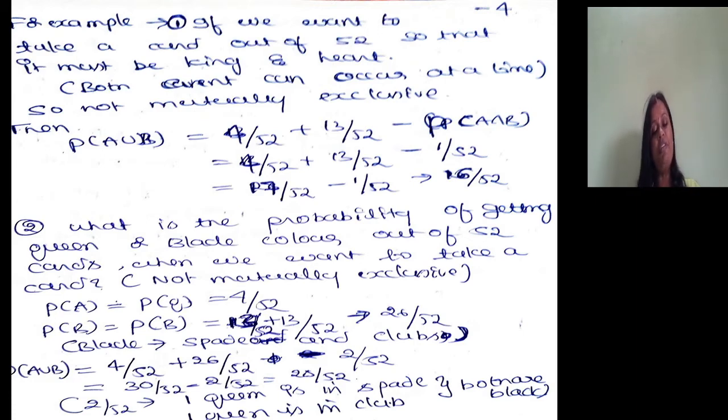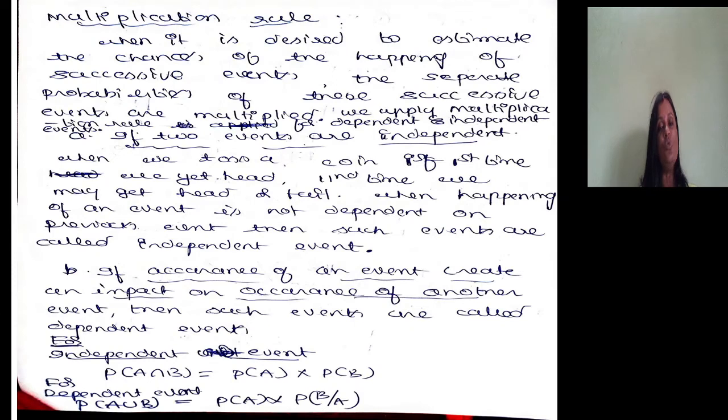So 2 by 52 should be deducted. The answer is 30 by 52 minus 2 by 52, so 28 by 52. This is how we apply the addition rule of probability for mutually exclusive and not mutually exclusive events.